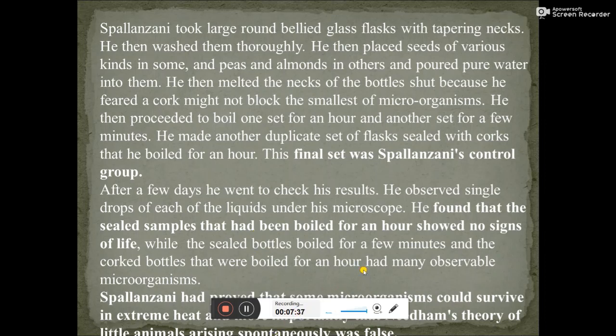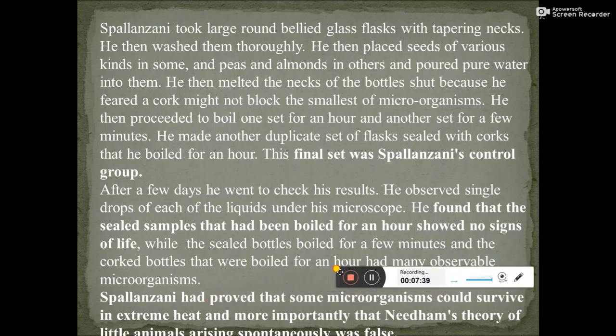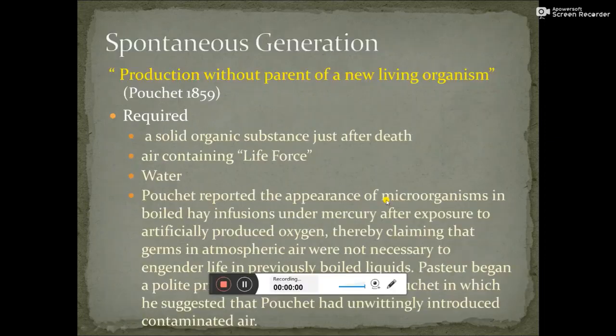The time duration was also a factor. Thus, Spallanzani had proved that some microorganisms could survive extreme heat, and that Needham's theory of little animals arising spontaneously was false.